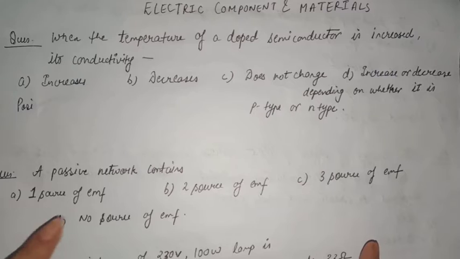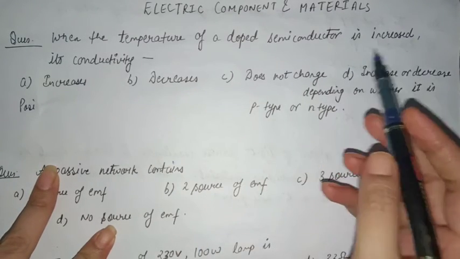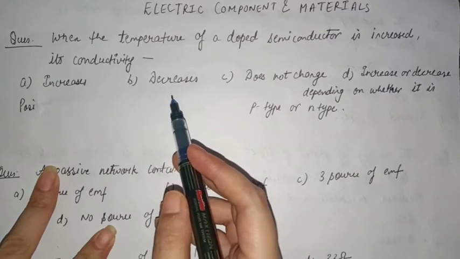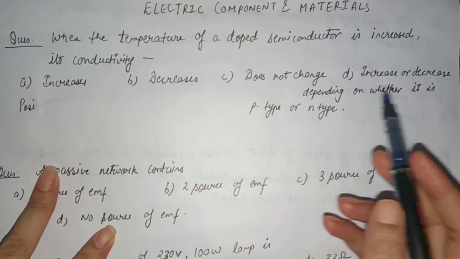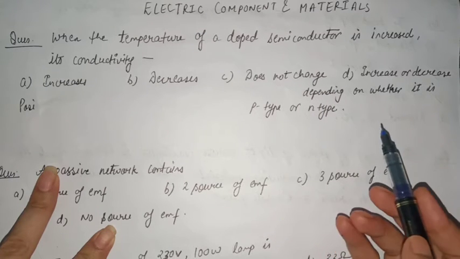So let's start. My first question is, when the temperature of a doped semiconductor is increased, its conductivity increases, decreases, does not change, or increases or decreases depending on whether it is p-type or n-type material.